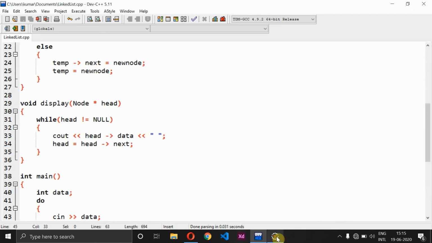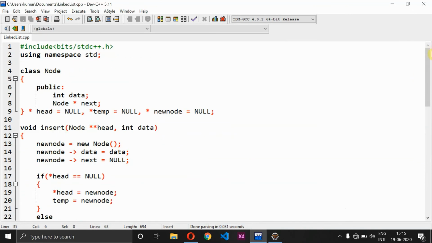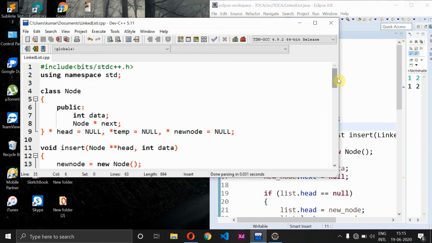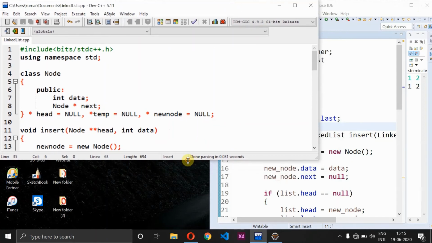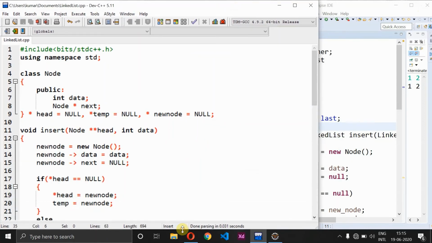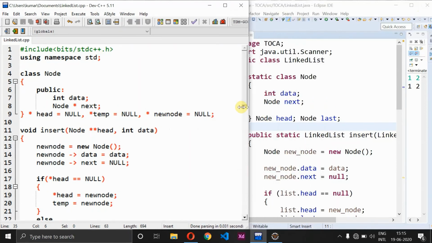So now let's move on to Java, and I'll show you the code which I have written in Java. If you try to compare the entire code of C++ as well as Java, it will be completely the same. There won't be any difference in the code which I have written except a few syntax.